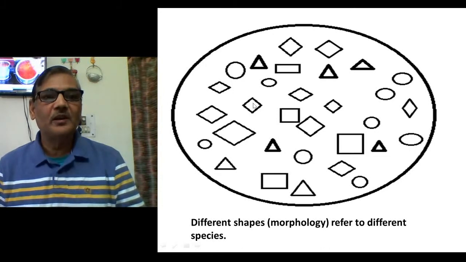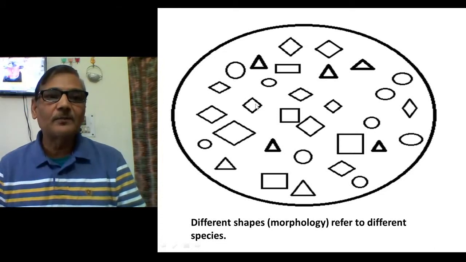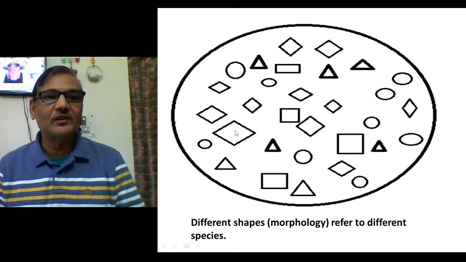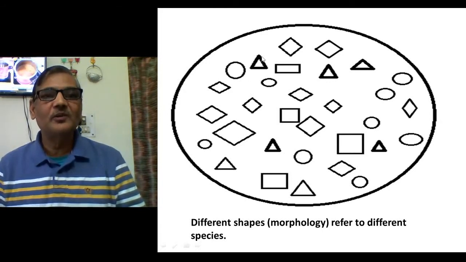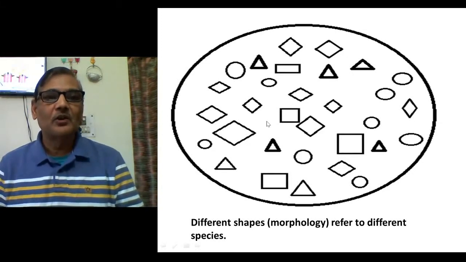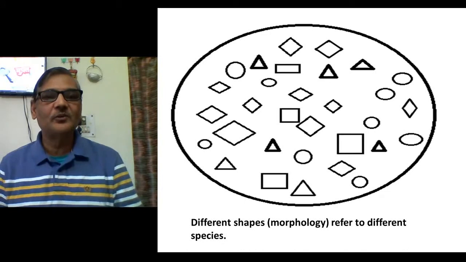Individuals could be in a square shape. Just for understanding, I have made these squares. So these will belong to one species. But if there is a larger square, then this will actually make a different species. So it means different shapes are represented as different species. So large individuals will form one species, small individuals will form another species.